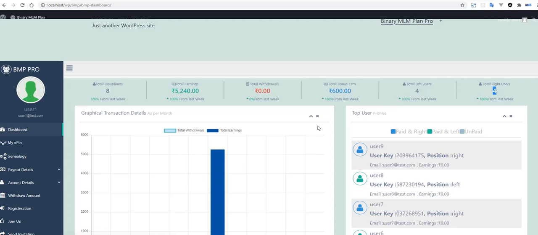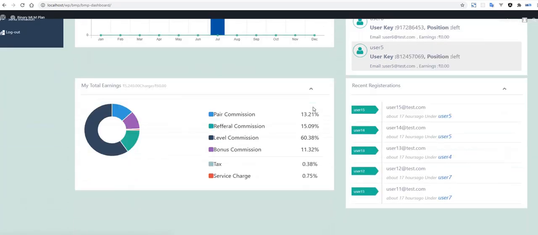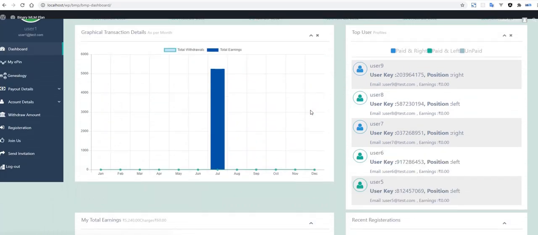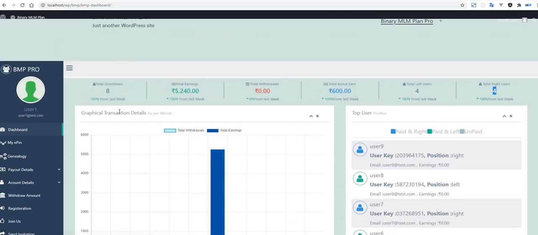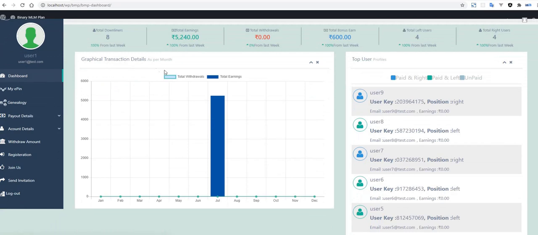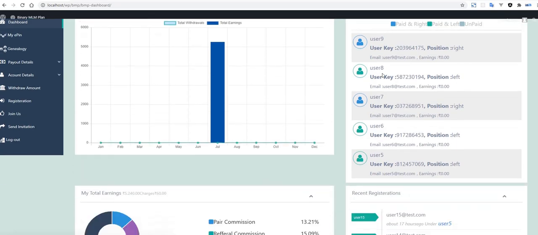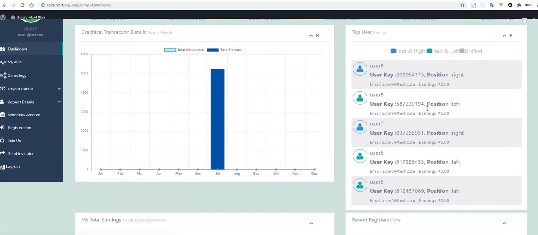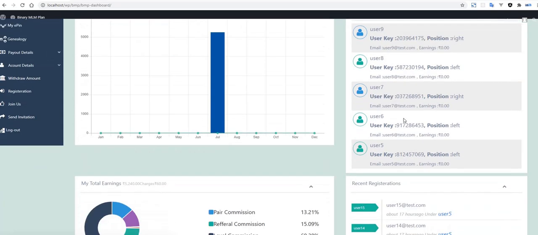I am just going to show you how the dashboard displays the information. This is the graphical representation of the transaction detail, the total withdrawal and the total earnings. In the month of July, the total earning is 5240. Now this represents left, right, paid or unpaid. These are the direct referrals displayed here, and only 5 direct referrals are displayed here. That is the latest.